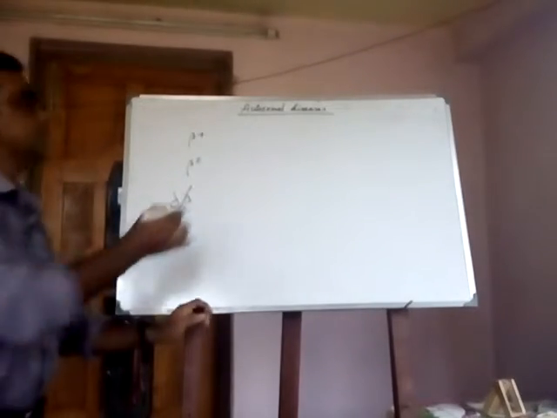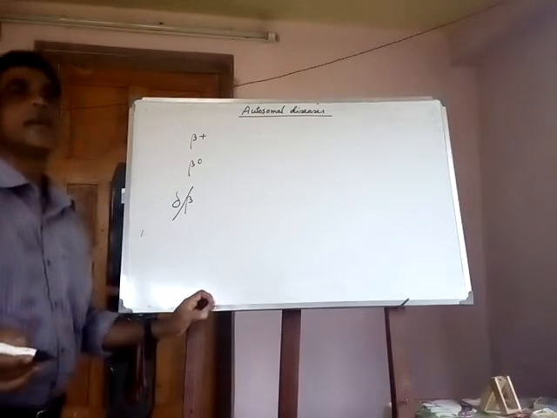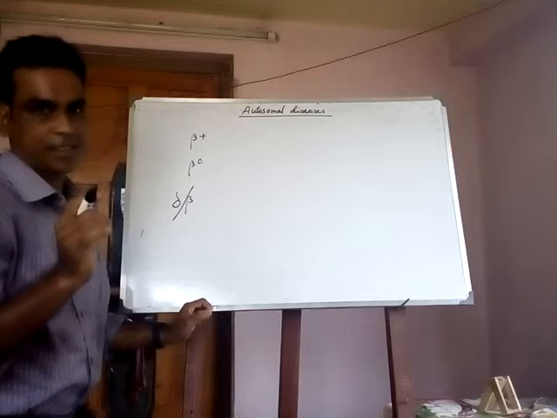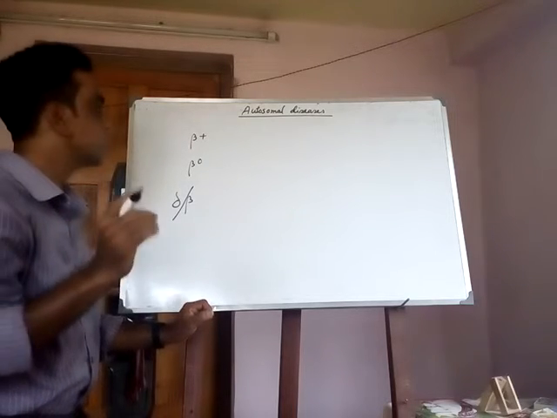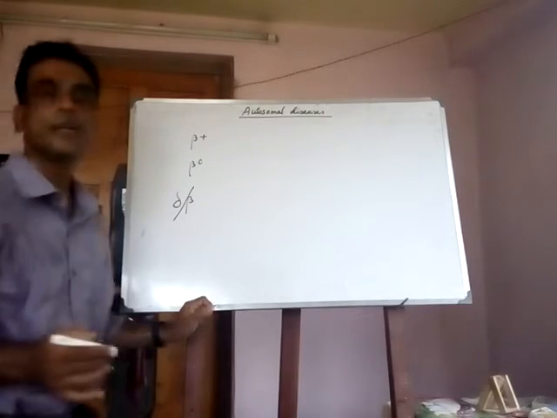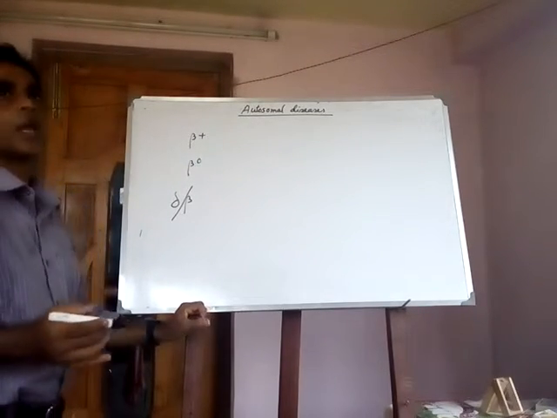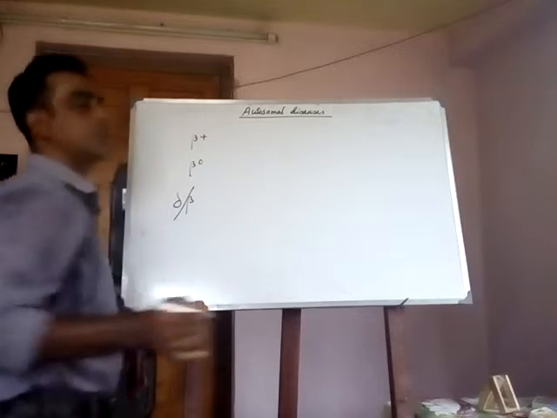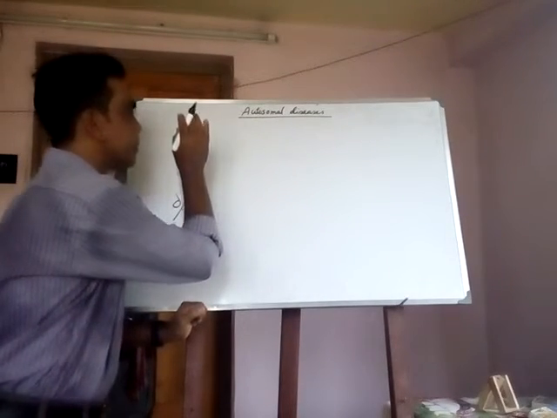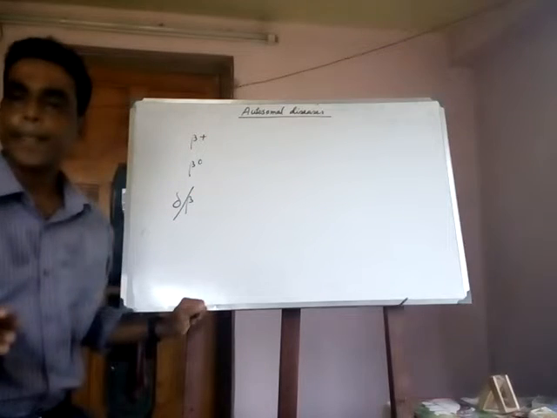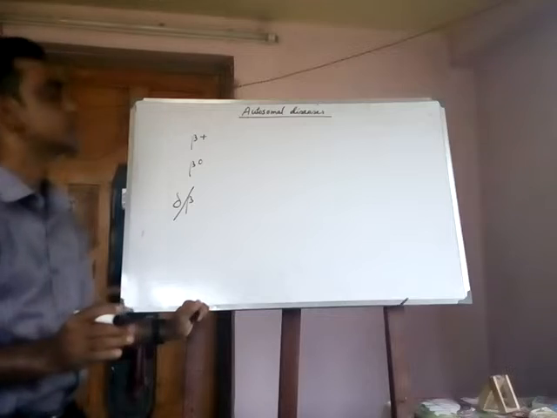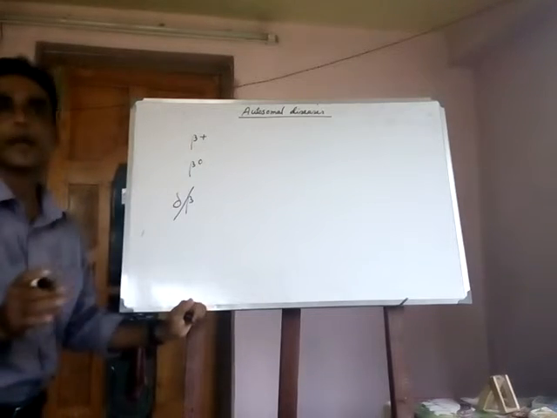In beta plus, the enzymatic problem is lesser than the other types of beta thalassemia. And beta 0 is more dangerous than beta plus, and the enzymatic problem is more than in beta plus.